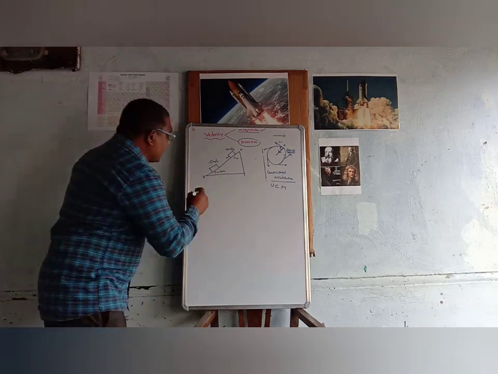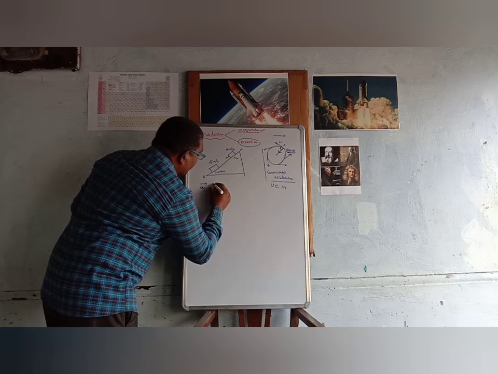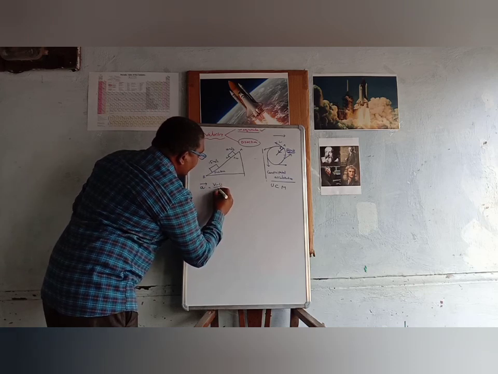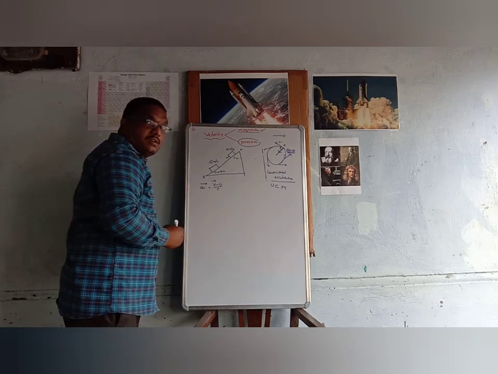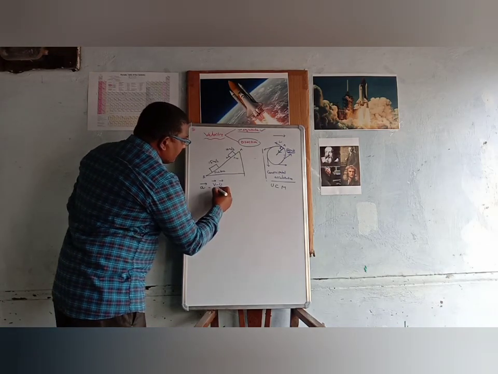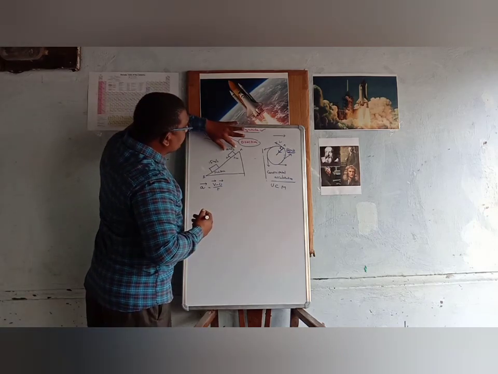To find acceleration, we have one formula: a is equal to (v minus u) by t. Here v is the final velocity, u is the initial velocity, and t is the time taken. What is the initial velocity of the object?